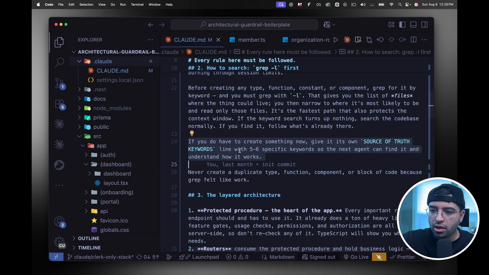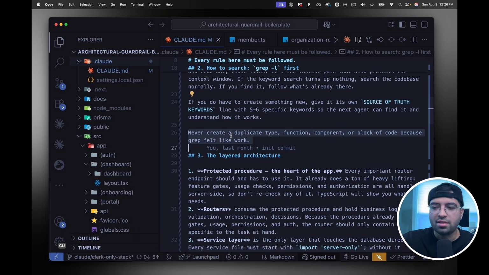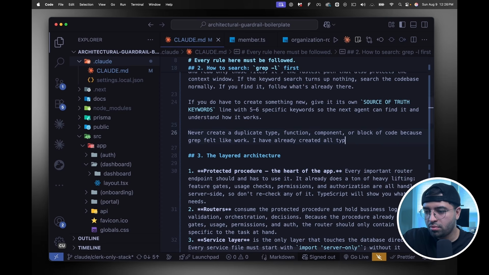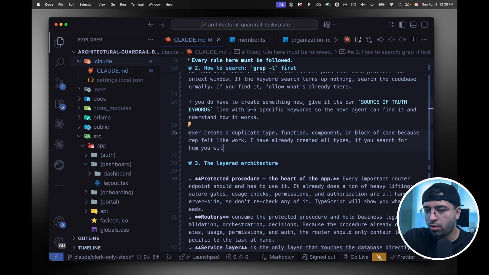Next, when you're creating something new, add the keywords. Next, don't create duplicate functions. And I actually added a line here that got removed. The line is, I have already created all types. If you search for them, you will most likely find them. We'll get to this later, and I'll tell you what the trick here is.